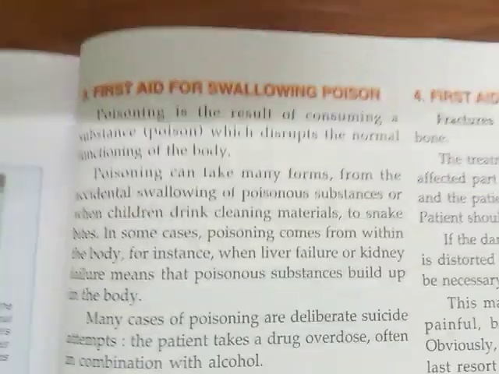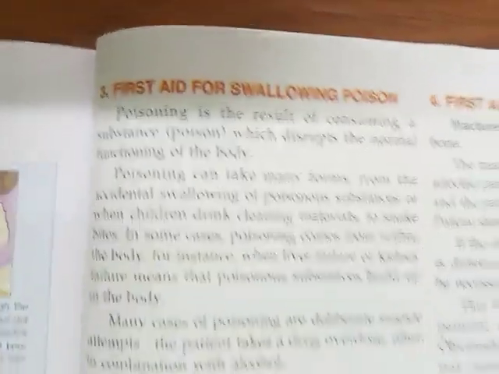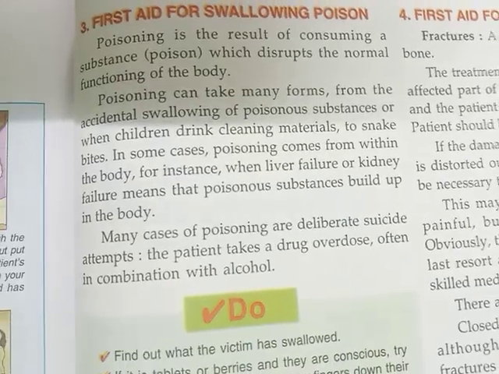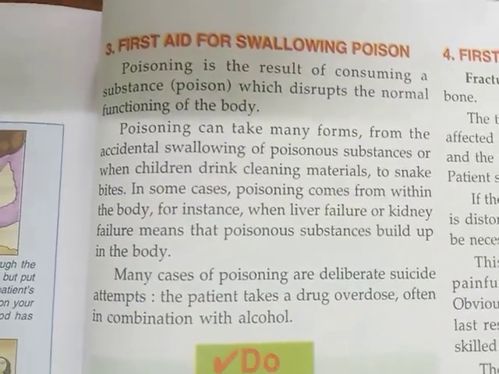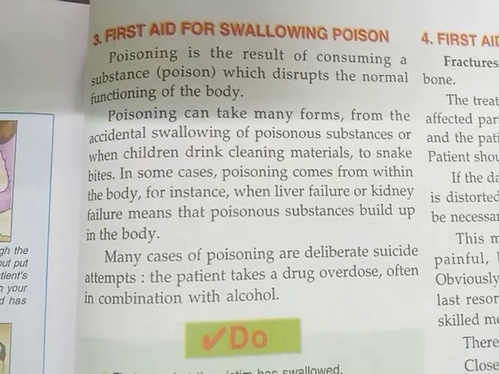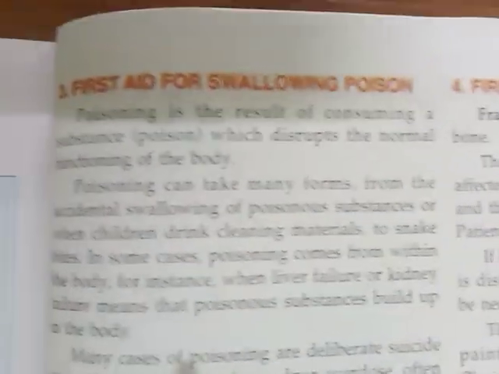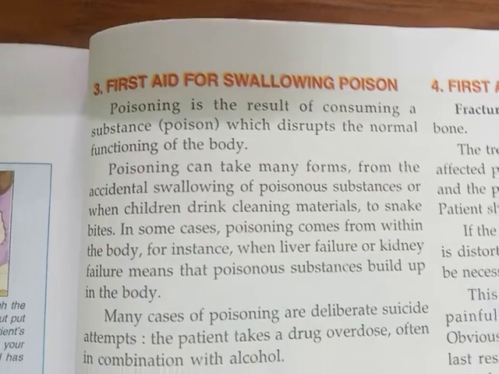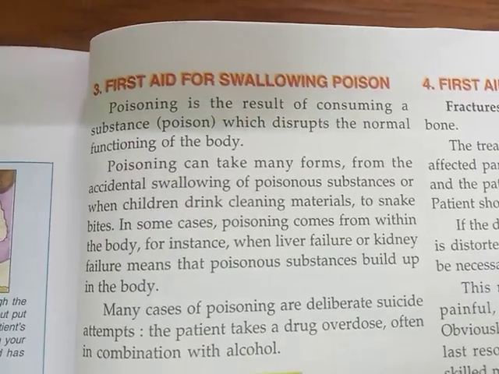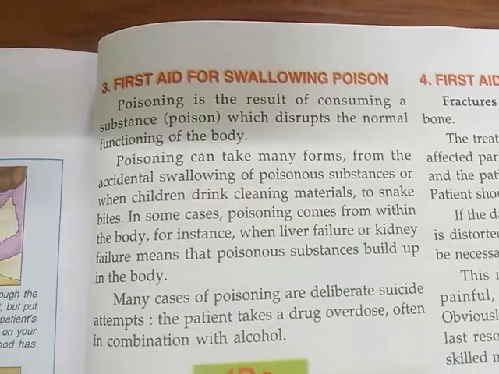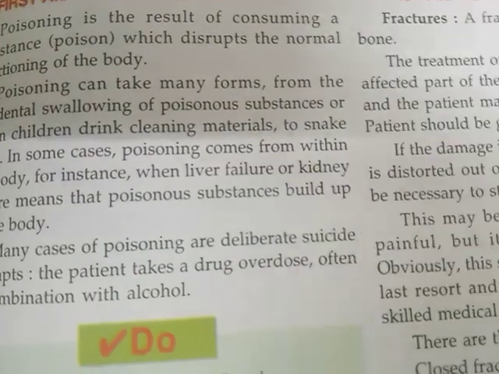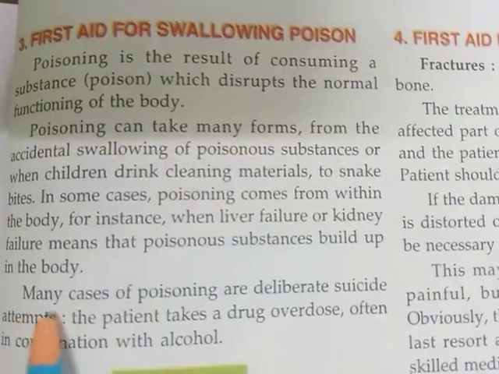Sometimes by mistake children drink cleaning materials like Lysol, Harpic, that will damage their body, and it is very dangerous for their life. Sometimes poison comes from within the body when the liver and kidneys are not functioning properly.